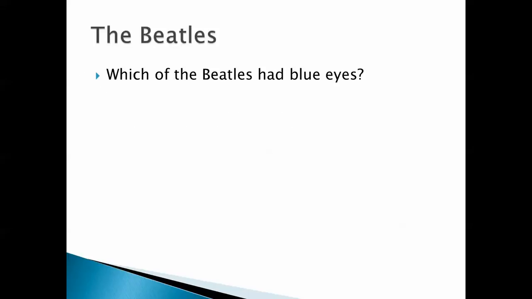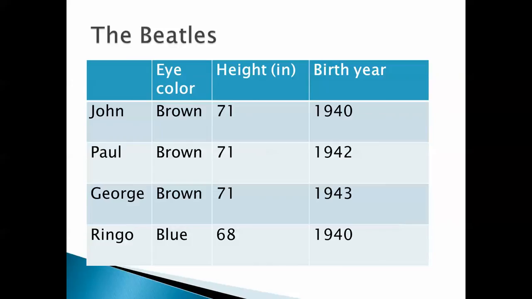Which of the Beatles had blue eyes? Do you know? It was Ringo. John, Paul, George, Ringo, they all had brown eyes except for Ringo, who had blue eyes. Ringo was also shorter than the other Beatles, although, oh goodness, there are websites that are devoted to the heights of the Beatles and how tall they really were. And here are the birth years.